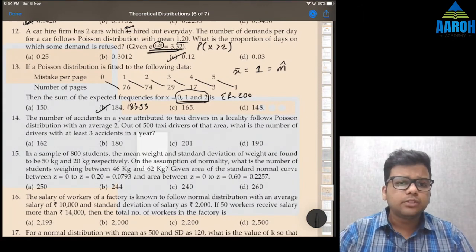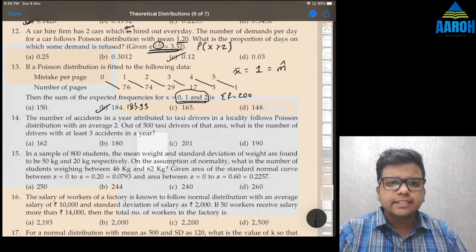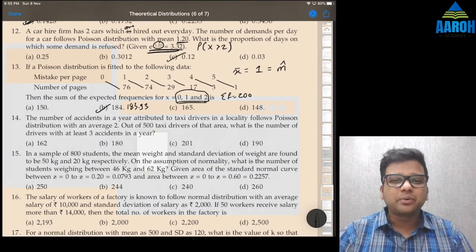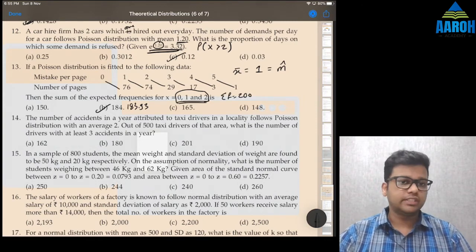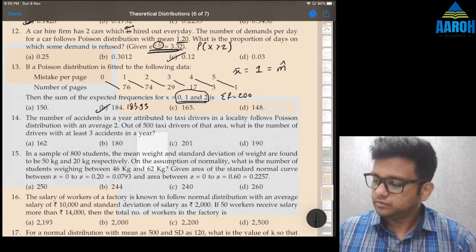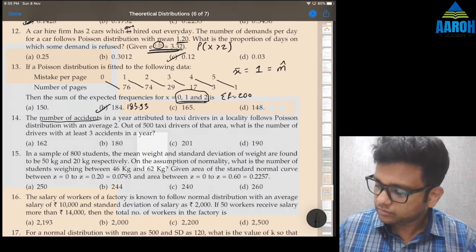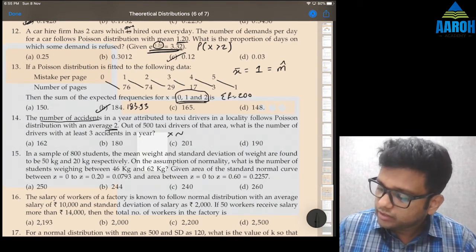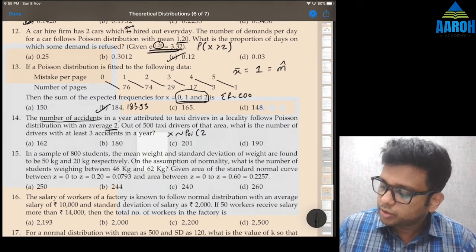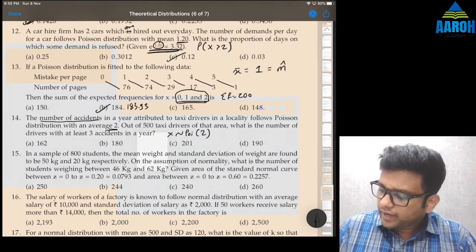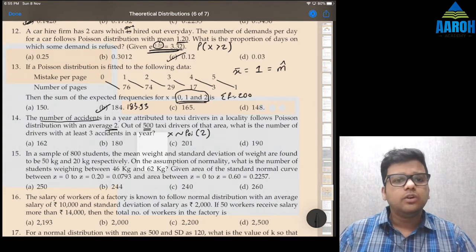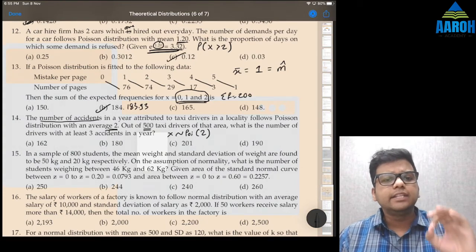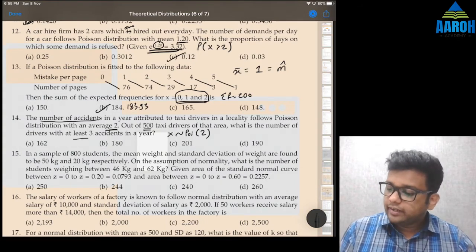Okay. Next is also on Poisson. The number of accidents in a year attributed to taxi drivers in the locality follows Poisson distribution with average 2. Average 2 means the mean is 2, so the parameter of this Poisson distribution is 2. Out of 500 taxi drivers in that area, what is the number of drivers with at least 3 accidents in a year? At least 3.